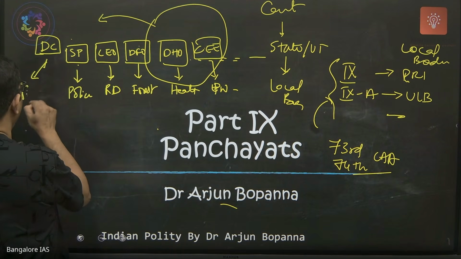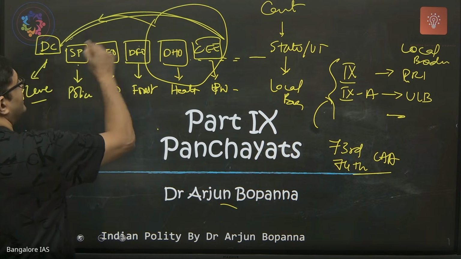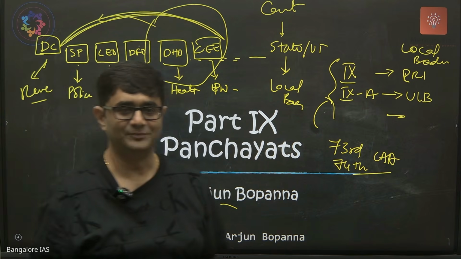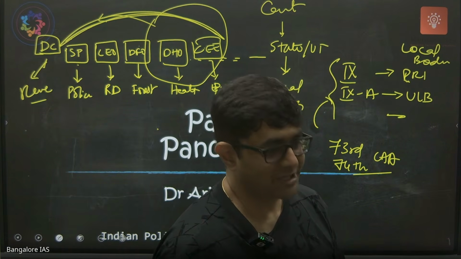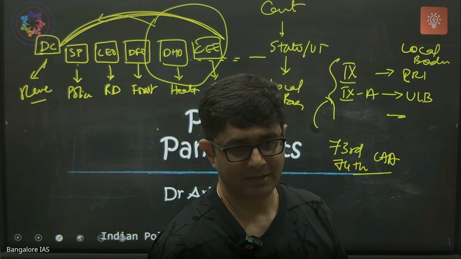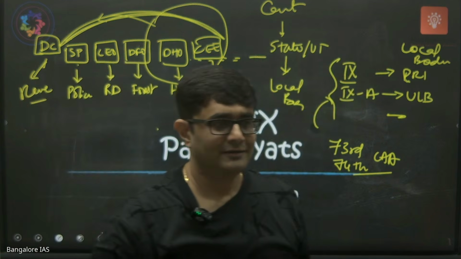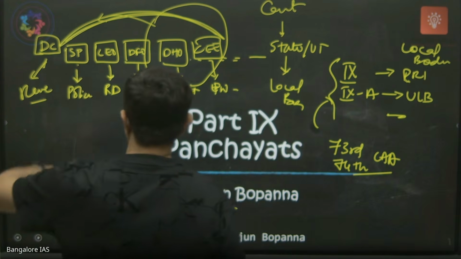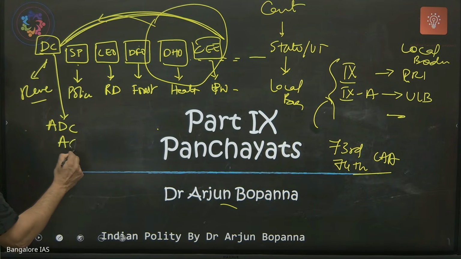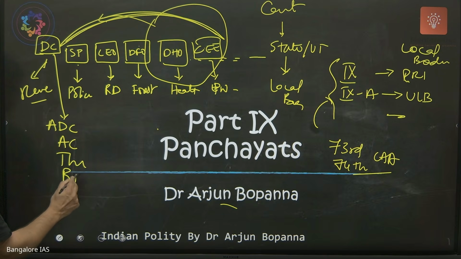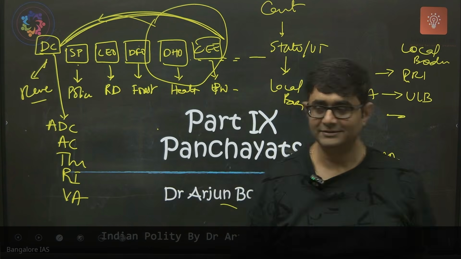DC is the revenue department head and coordinates between all other departments. Is that okay? So he will chair the district administration. These are specific departments. DC is the overall coordinator. So DC is what you are going to aspire to. DC, ADC, AC, Tahsildar, Revenue Inspector, Village Accountant. This is your hierarchy if you are joining this.